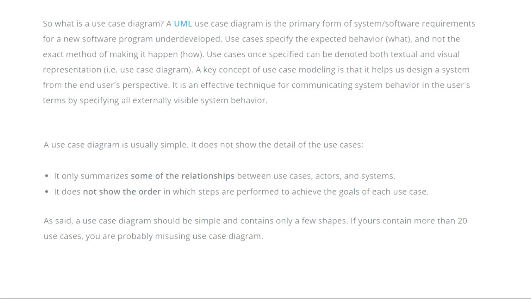Okay. Then some more things regarding your use case diagram: this is the primary system software requirements. It means whatever the software is going to look like before getting developed. In the underdeveloped stage only, you will show all the requirements. You will try to show all the requirements.